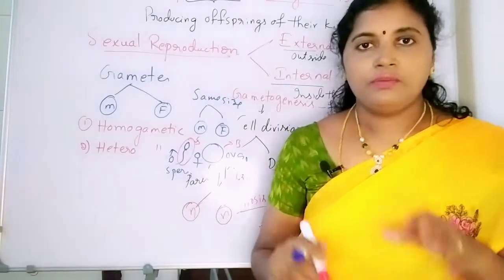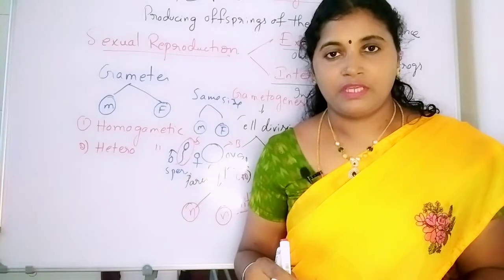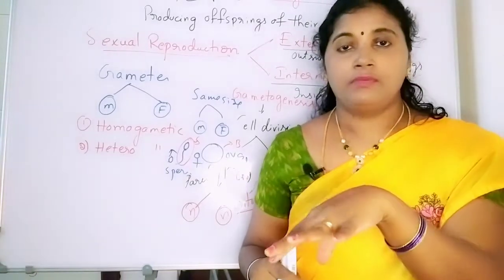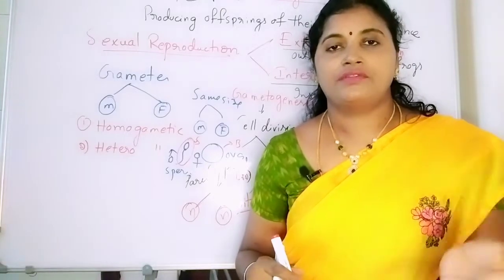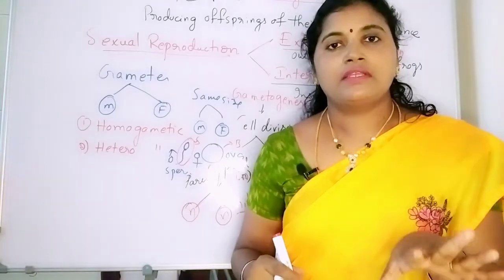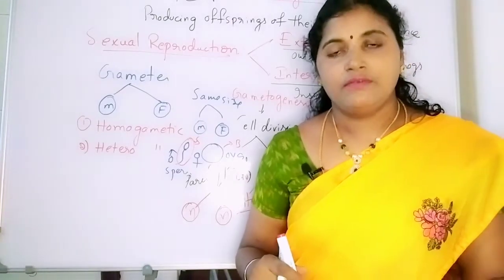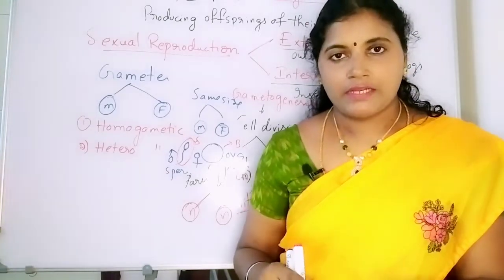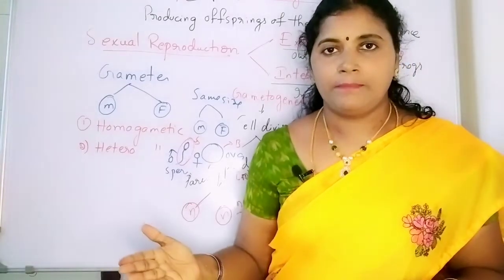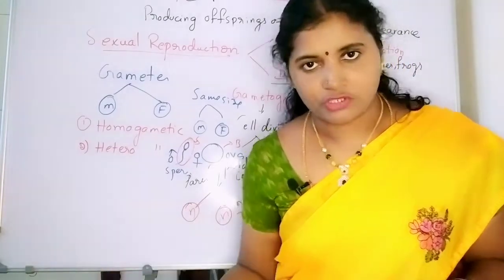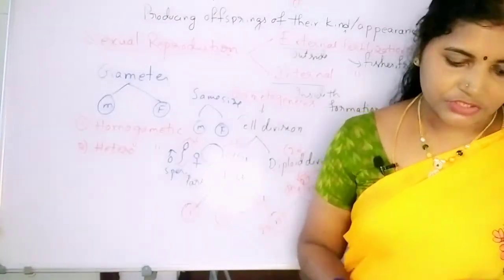Okay, so when we talk about human beings, the maximum number of sperms are produced by the male body when compared to the female gametes. Why? Because there are chances of death of the sperm cells. The death rate is very high in sperm count, or male gametes count, when compared to the female. That's why the production of sperm cells is very high when compared to the female gamete production. So that is also a very important point in reproduction.